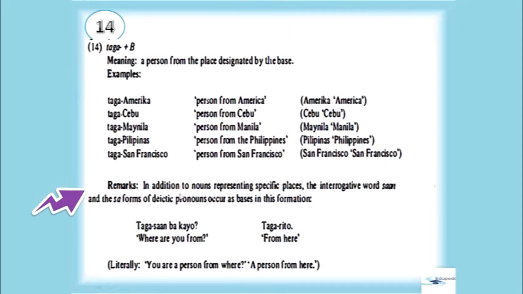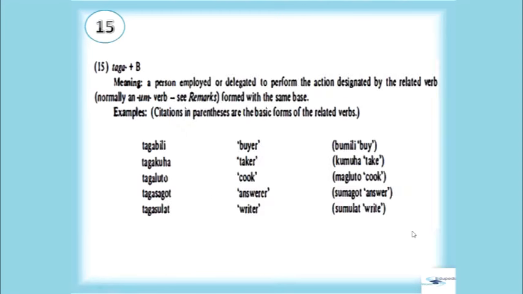In addition to nouns representing specific places, the interrogative word saan and the sa forms of the dative pronouns occur as a base in the formation. Taga saan ba kayo? Where are you from? Taga rito, from here. You are a person from where? A person from here.